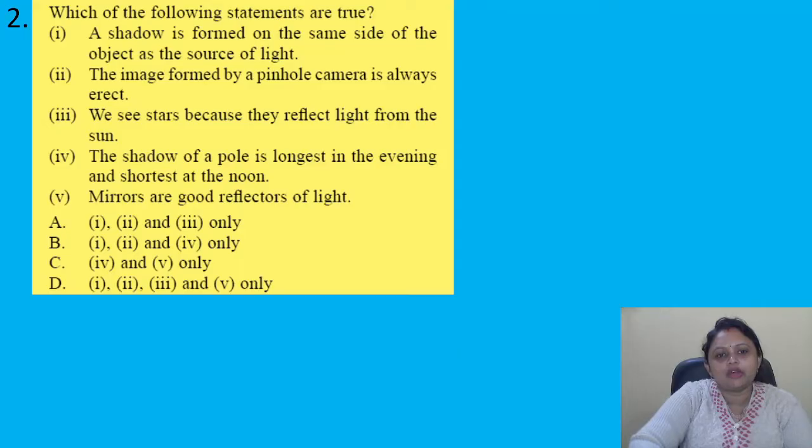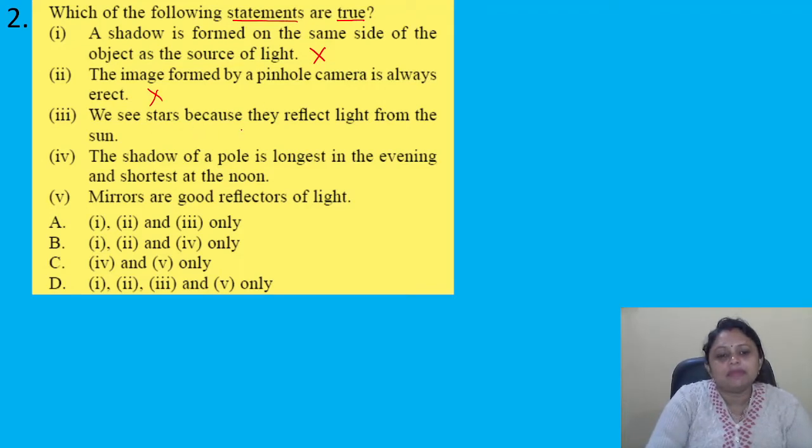So we have to find out which of the following statements are true. The first thing is, a shadow is formed on the same side of the object as the source of light. This is wrong. It is not formed on the same side, it is formed on the opposite side. Next one is, the image formed by a pinhole camera is always erect. No, it is not always erect. We can say it is upside down, that is inverted.